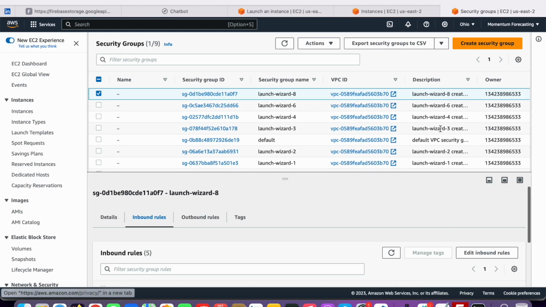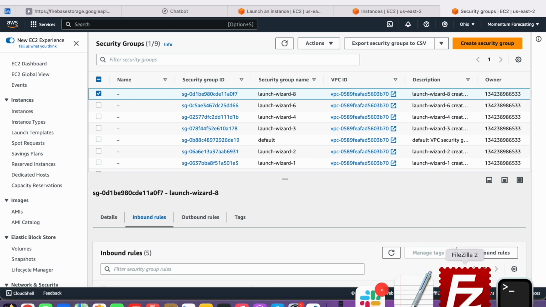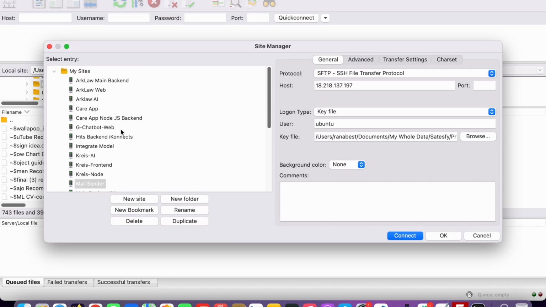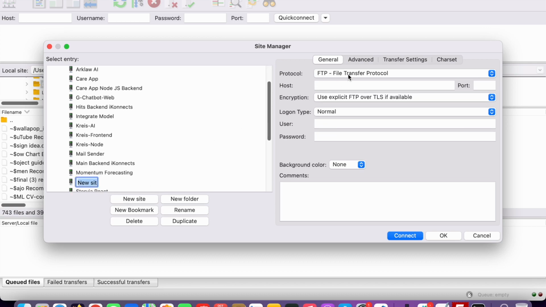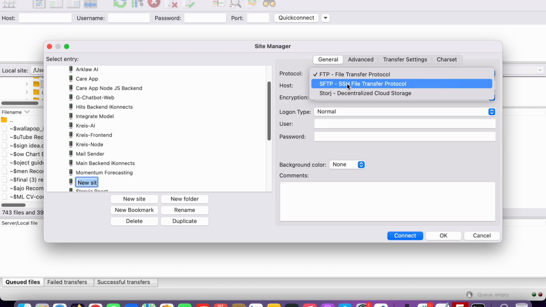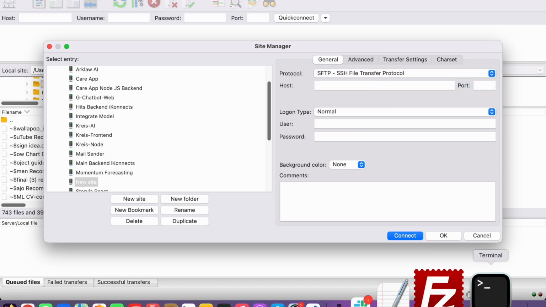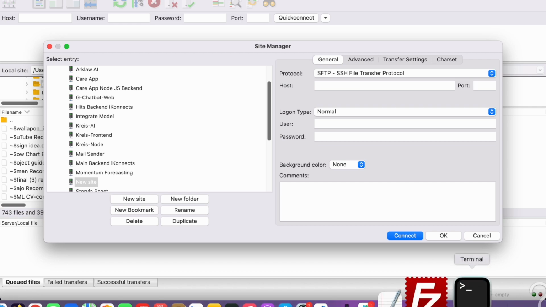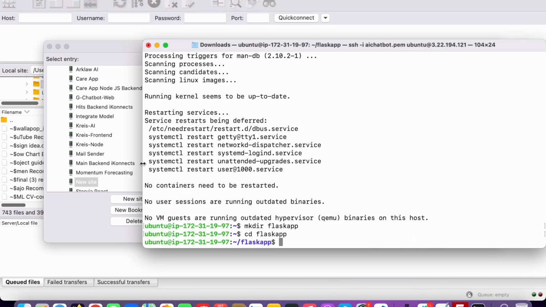After downloading, you will see something like this. If I cancel that, this is the first screen you will see. Now we need to connect to our server. Click here, click on new site, and then go to SFTP, the SSH file transfer protocol. Yes, because we're accessing our server through the terminal. This is another kind of access, just like we connected here, but this one is a UI interface.